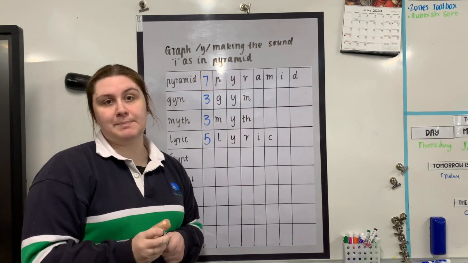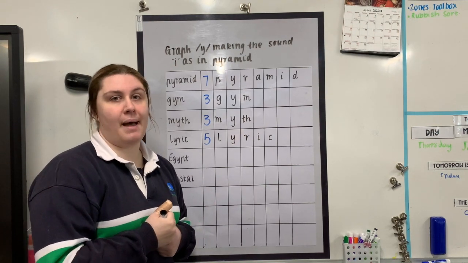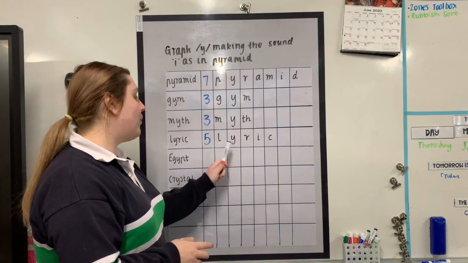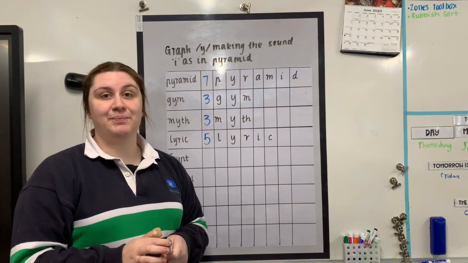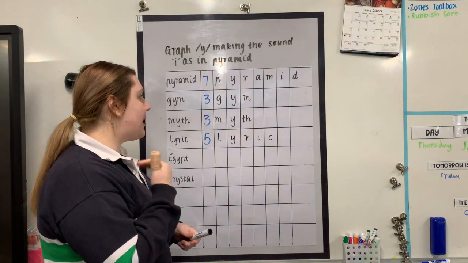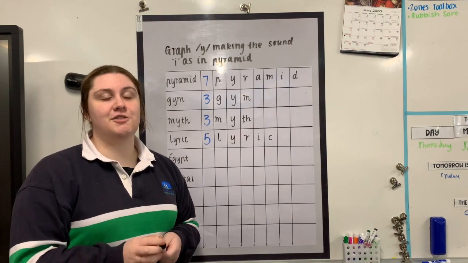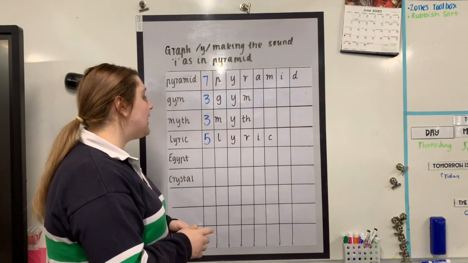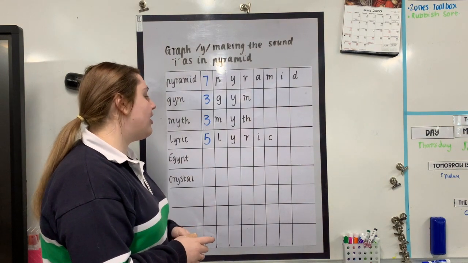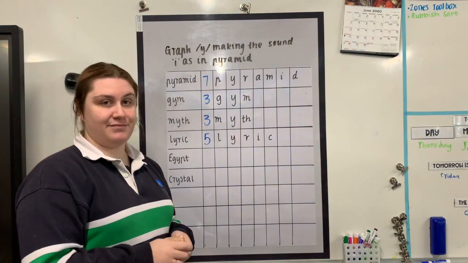If you want to remember how to spell this word, what might be the tricky part to remember? Perhaps it is our grapheme Y making the sound I. Can you spell that word back to me the same way I spelt it to you? I'll say it again so you can remember how it sounds. L, Y, R, I, C. Your turn.